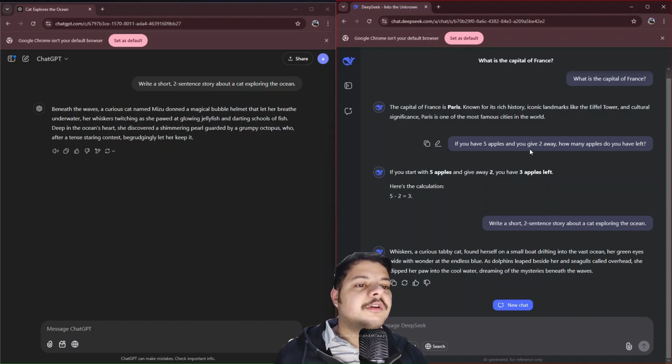So here the DeepSeek AI has answered this. It says Whiskers, a curious tabby cat, found herself on a small boat drifting into the vast ocean, her green eyes wide with wonder at the endless blue, as dolphins leaped beside her and seagulls called overhead. She dipped her paw into the cold water, dreaming of the mysteries beneath the waves.